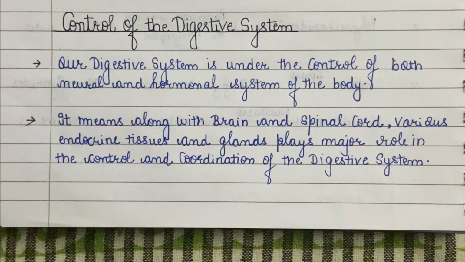The endocrine system also plays a major role in proper coordination in the digestive tract. Various hormones are released by the gastric and intestinal mucosa, which cause release of various enzymes by the digestive glands. Absence of secretion of these hormones may lead to many disorders and cause no digestion and absorption of food in the stomach and small intestine.